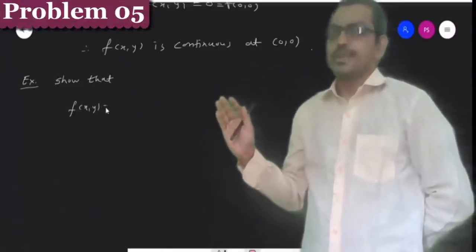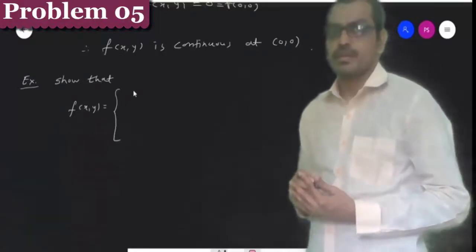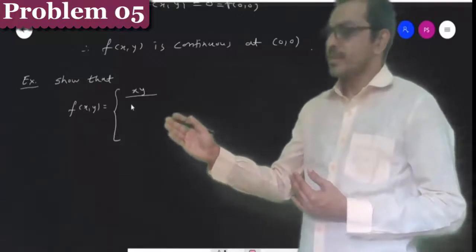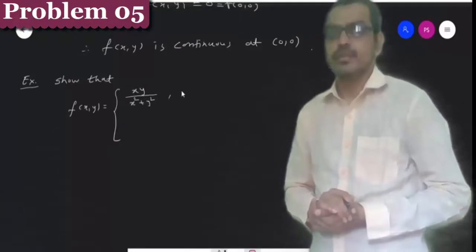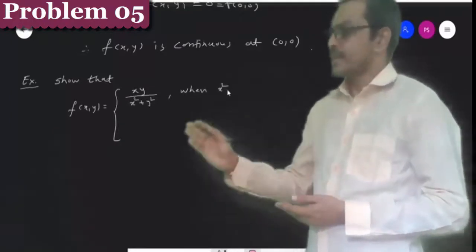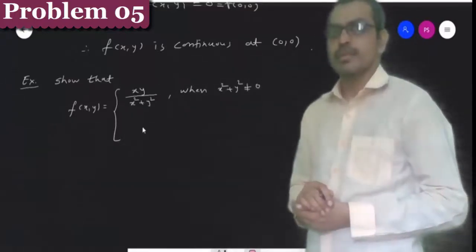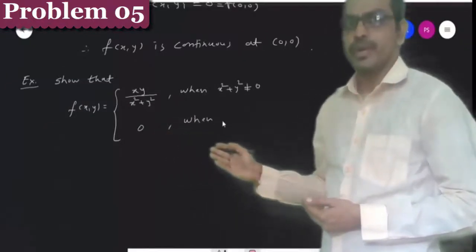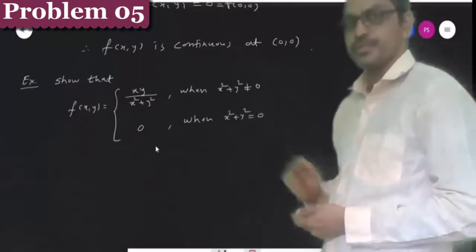Show that the function f(x,y) is equal to xy divided by x square plus y square when x square plus y square is not equal to 0, and the function f(x,y) is equal to 0 when x square plus y square is equal to 0.